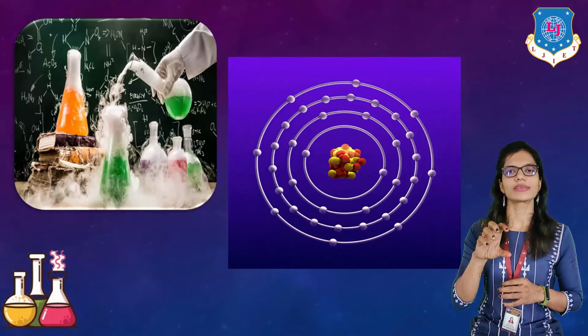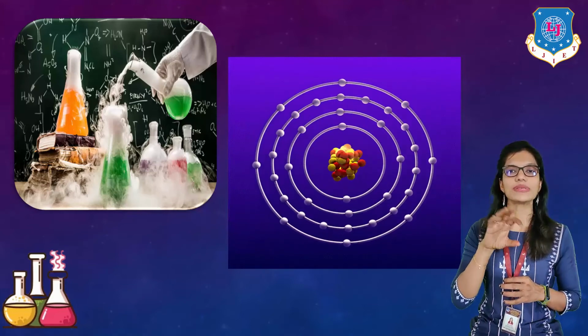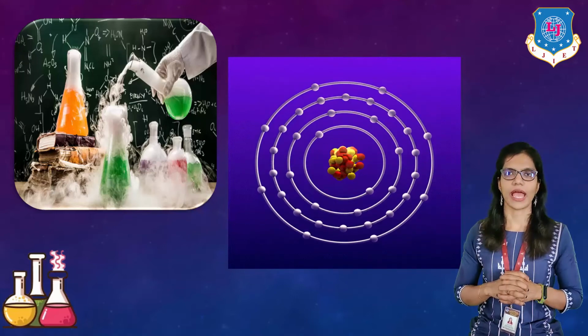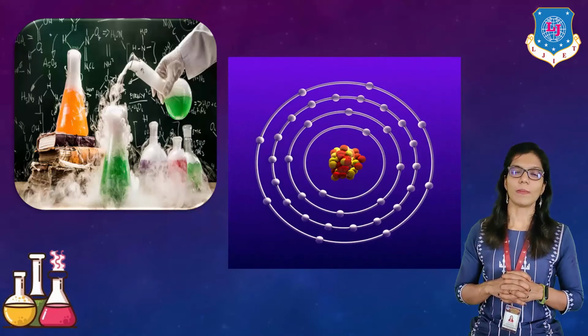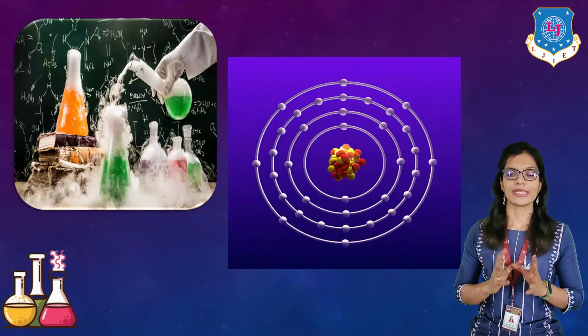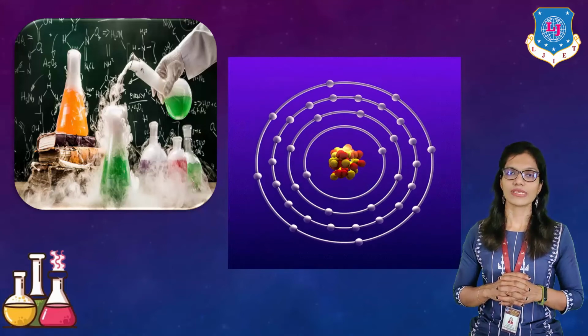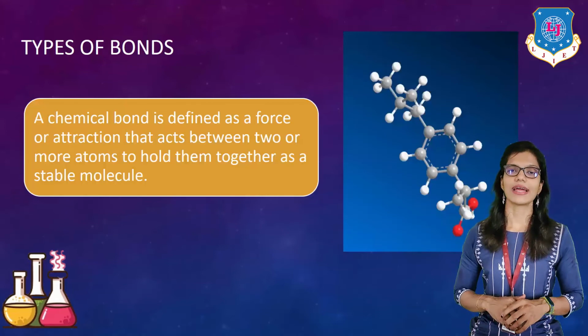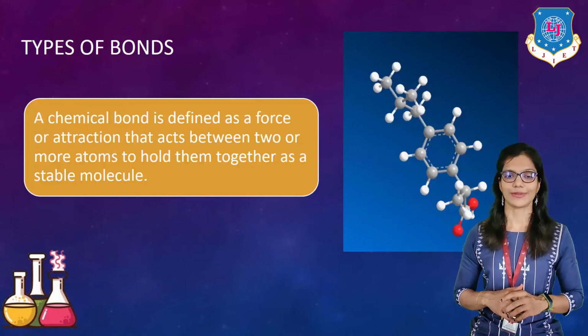Around the nucleus, electrons continuously rotate or move. This particular part is known as the orbital. So electrons reside in the orbitals while protons and neutrons reside in the nucleus.